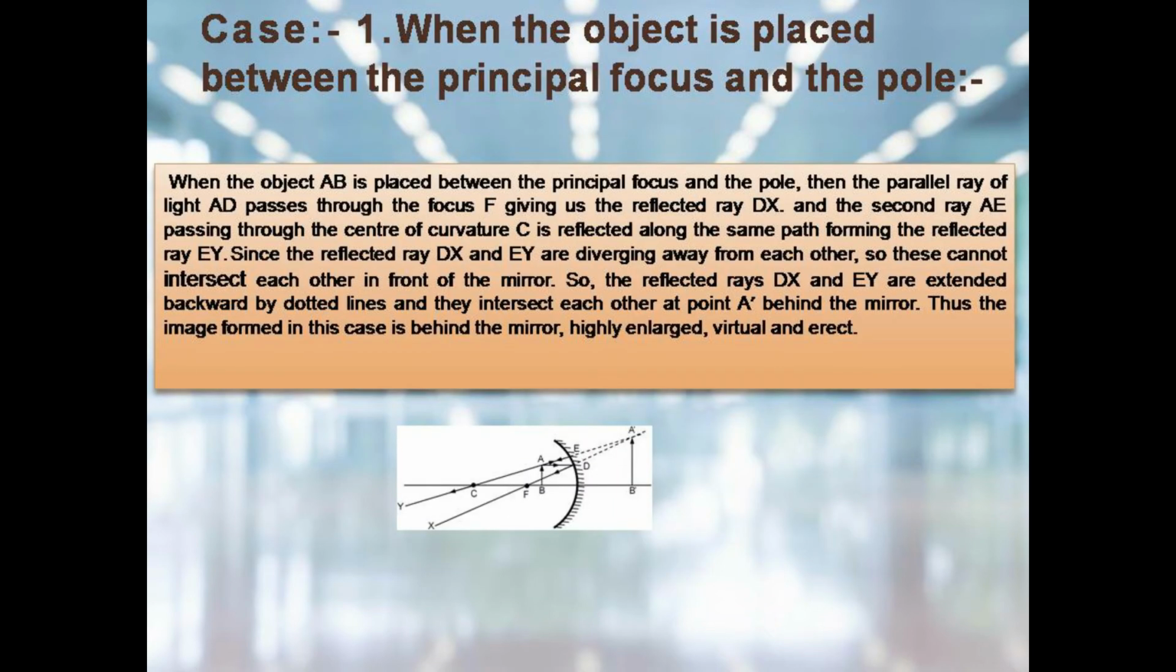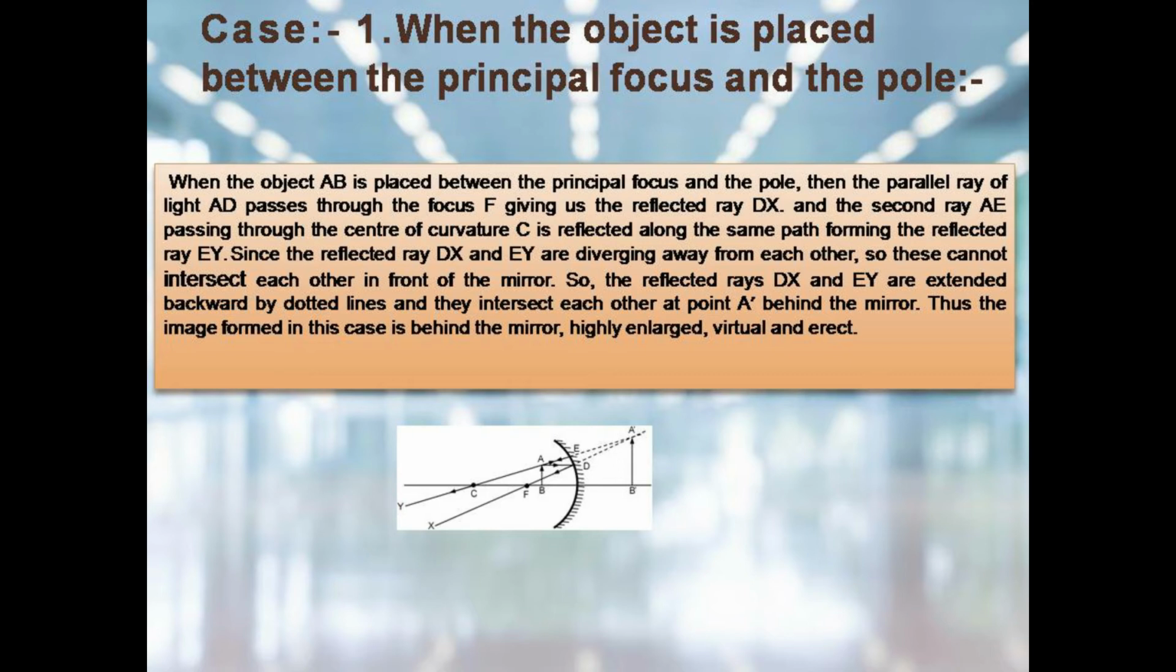Now case number 1, when the object is placed between the principal focus and the pole. Students, when the object is placed between the principal focus and the pole, then the ray parallel to the axis passes through the focus F and is reflected as ray DX, and the second ray AE, which is passing through the center of curvature C, is reflected along the same path, forming the reflected ray EY. Since the reflected rays DX and EY are diverging away from each other, these cannot intersect each other in front of the mirror.